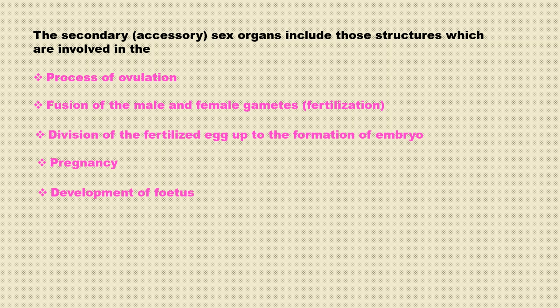Development of the fetus: fetus means the small young one developed from the fertilized zygote. Then childbirth. These processes involve the secondary or accessory sex organs.